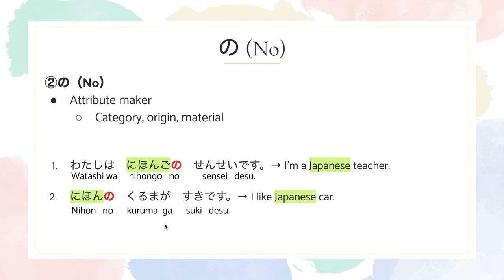Let's look into the next one. 日本の車が好きです。 This sentence means I like Japanese cars. Similar to the last sentence, we know that this is not a regular car, it's the Japanese car that he likes. Therefore, you have to highlight the category in the sentence. So after Nihon, you would add the no.